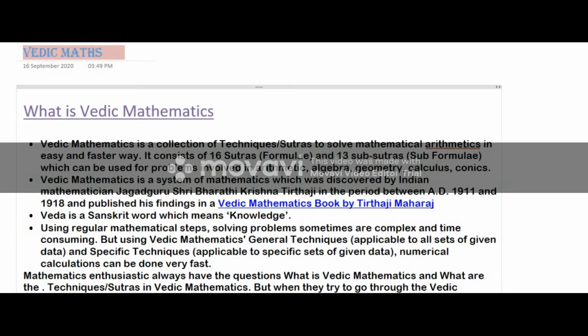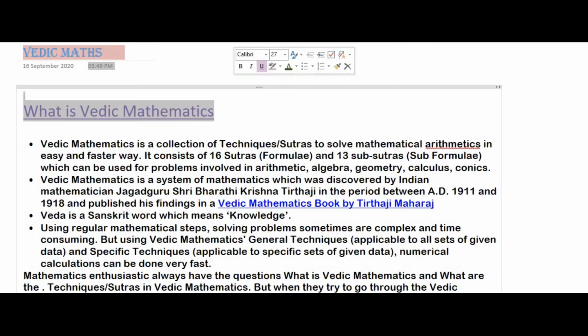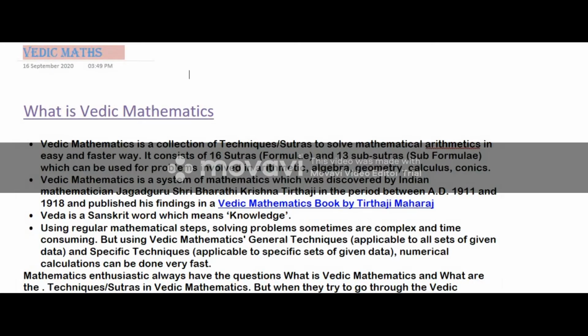So first of all, what do you mean by Vedic maths? You all are saying Vedic maths. So what is this Vedic maths? What is the use of this Vedic maths? So let's have a small look at this Vedic mathematics. I just found this topic on the internet. I just took this knowledge from the internet, and Google is my source for this.